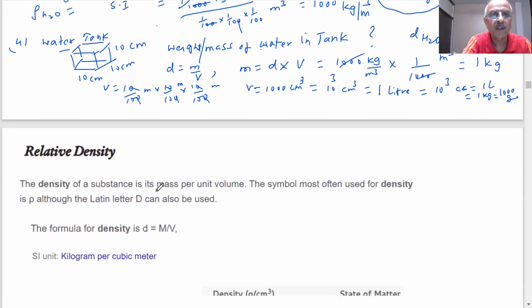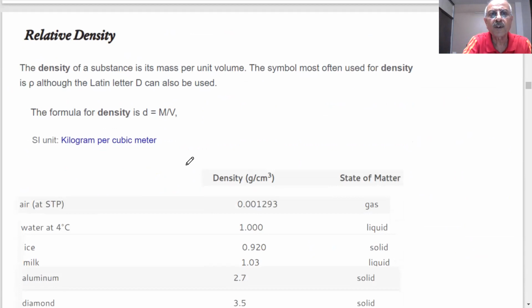So we understood density, students. Density is mass per unit volume. Density is not going to change if I change the quantity of a substance. If iron, silver, gold, or water is there, their densities are listed in the book at a particular temperature. They are not going to change. Will it change? No, sir.